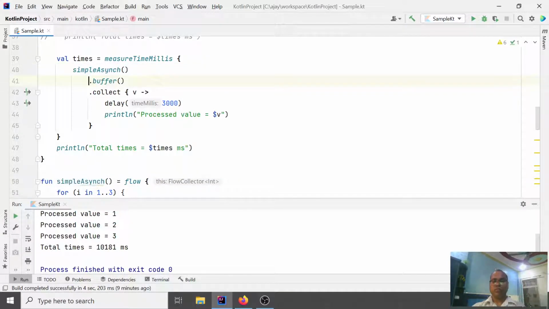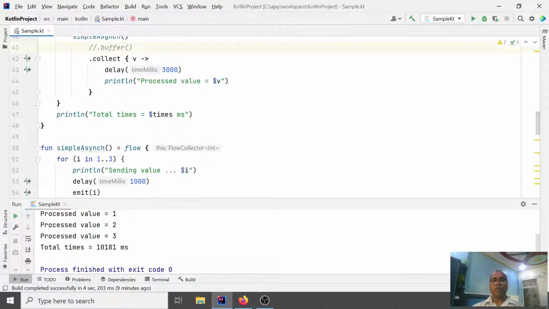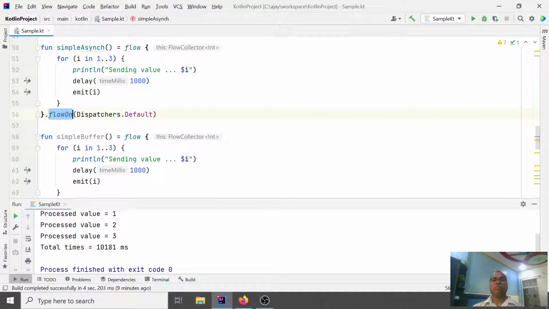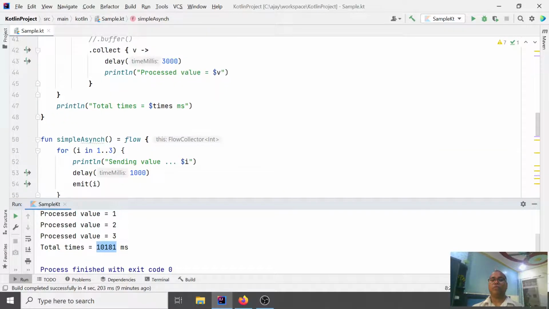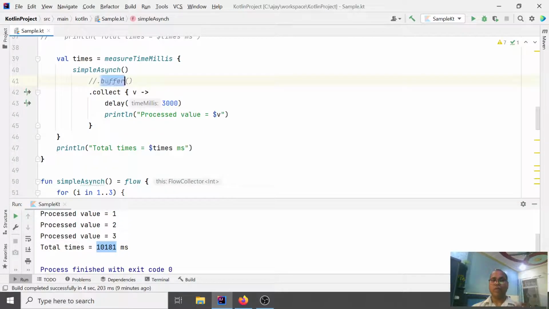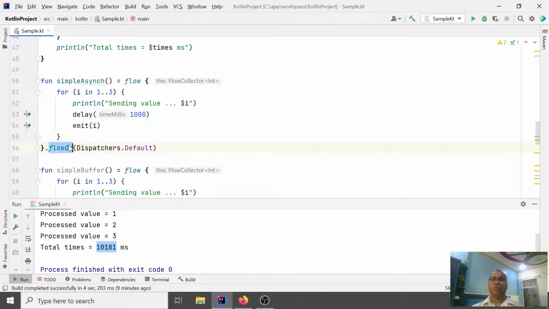I'm not going to use buffer here, I am using the flowOn. You get the same behavior and the same output here also. So whether you use the buffer or flowOn, let's run it.